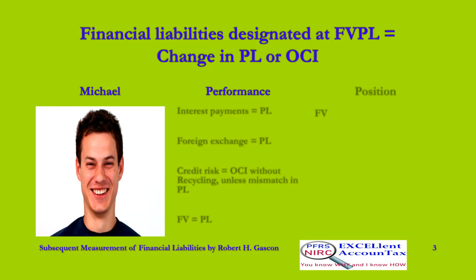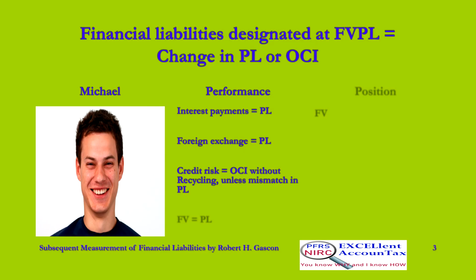For financial liabilities irrevocably designated, as measured at fair value through profit or loss, these items are presented, on the relevant statement of financial performance. Interest expense is recognized in profit or loss, at the amount paid, or payable. Foreign exchange gain, or loss, is recognized in profit or loss, at the amount of change in exchange rate.